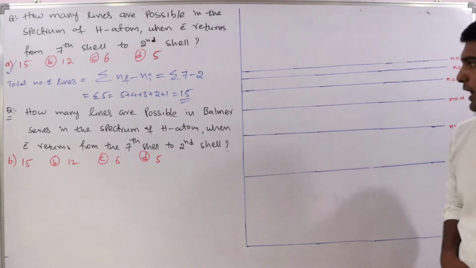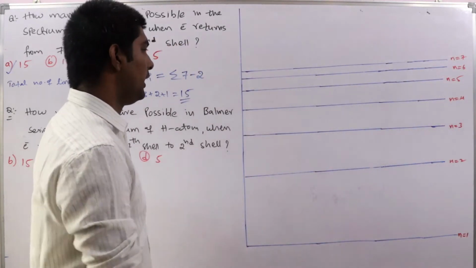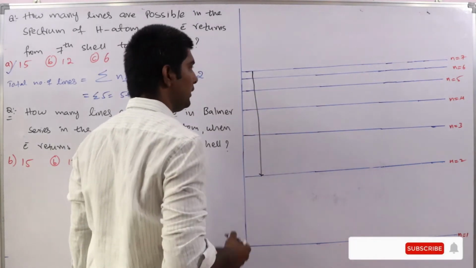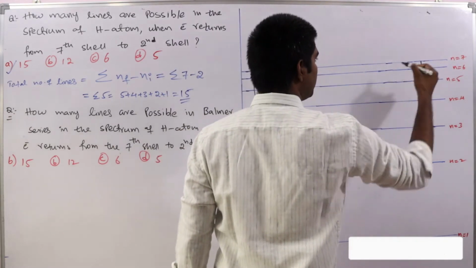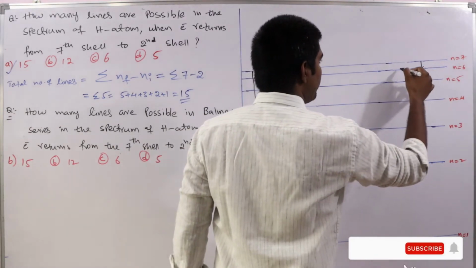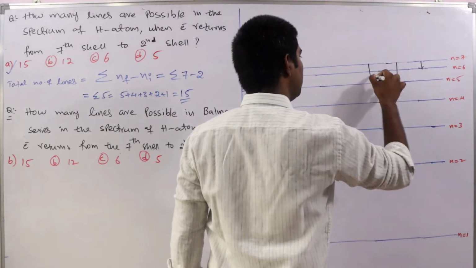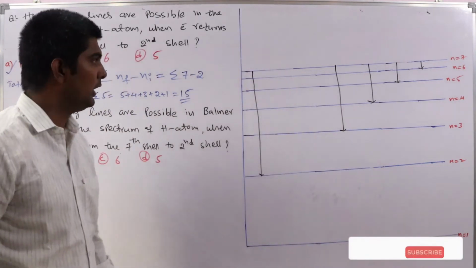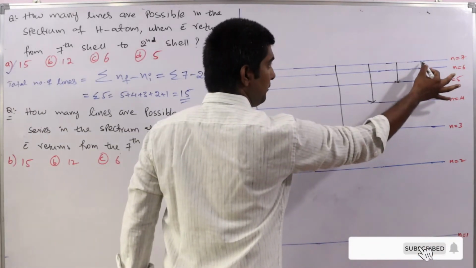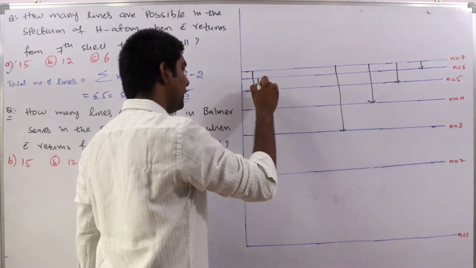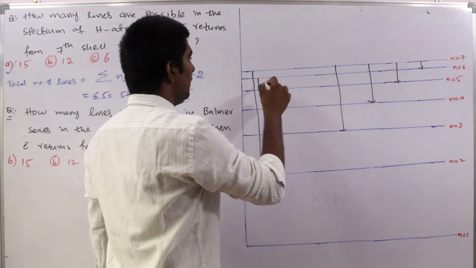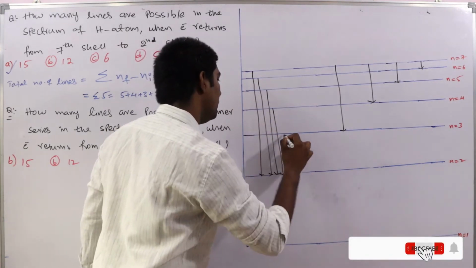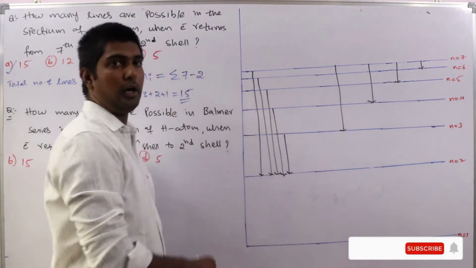That we can show on this diagram also. Here electron may directly jump from 7 to 2, or it may come 7 to 6, 7 to 5, 7 to 4 and 7 to 3 also. Electron is first coming from 7 to 6 and again it will come from 6 to 2, 5 to 2, 4 to 2, 3 to 2. So these all are possible.